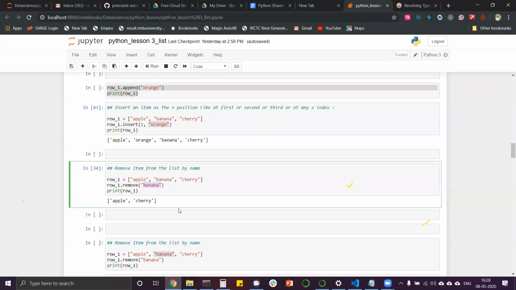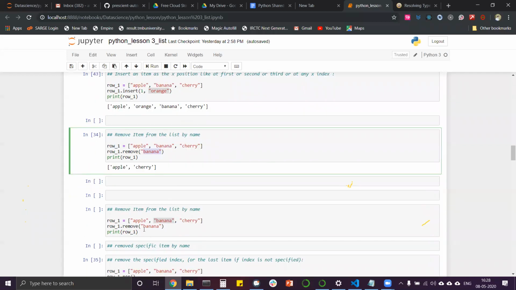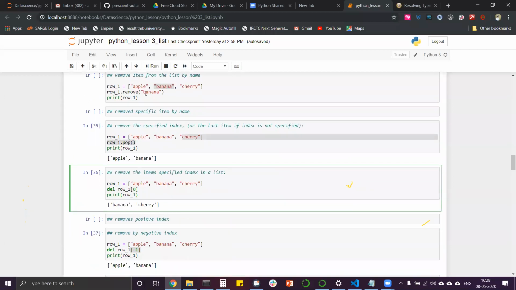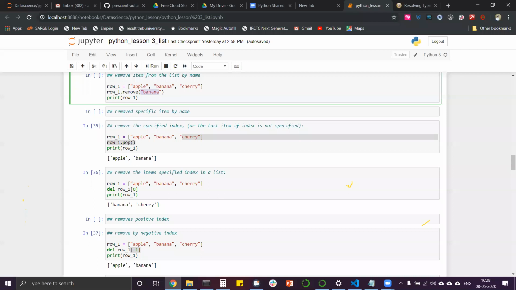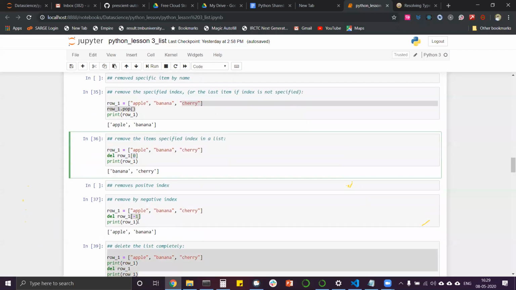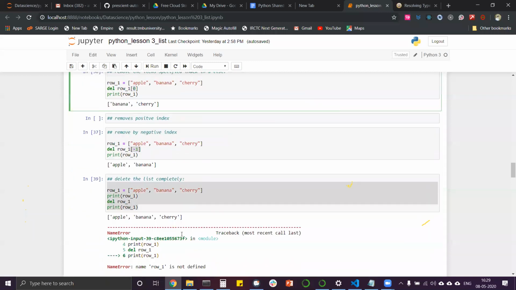It will remove the banana from it. We can also pop out the last element using this pop command. It will remove the last list element. We can also remove elements, rather than using the remove command, by using the del command and passing the index parameter. If we know the position, at 0 or whatever, that I want to remove, we can use that command also. We can use the same for negative indexing as well.